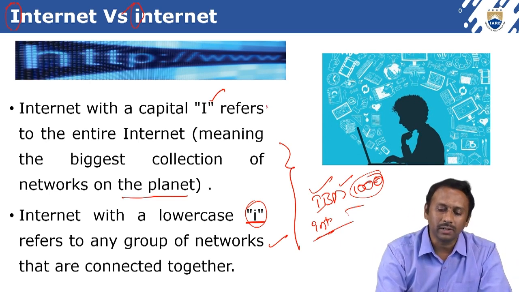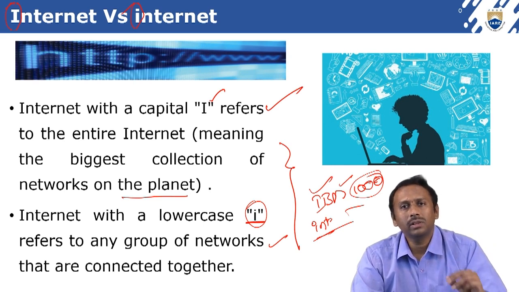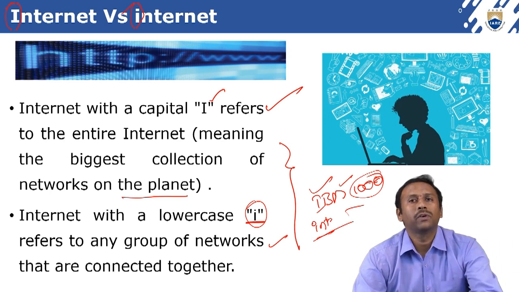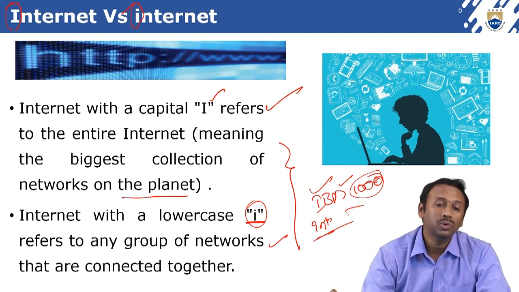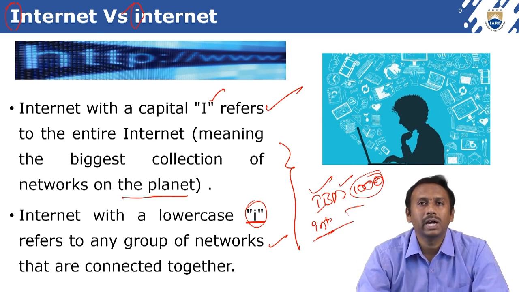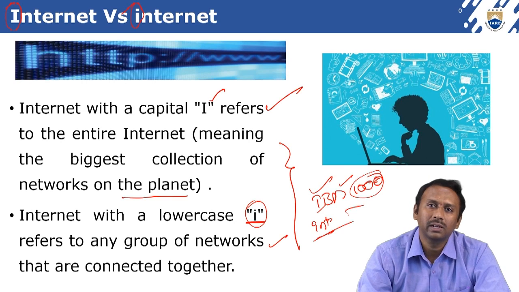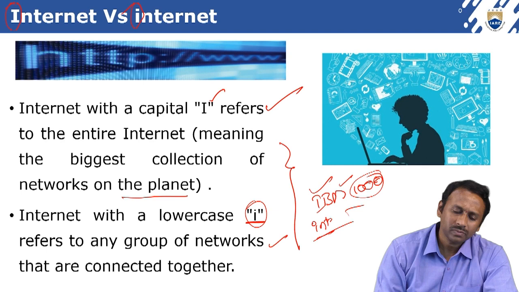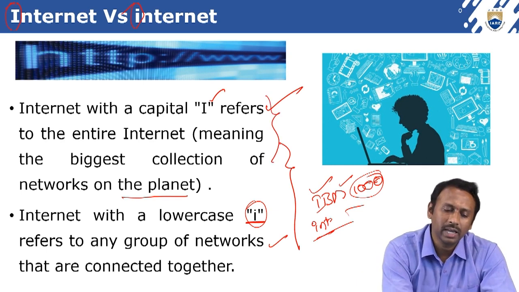But whereas capital I means all the collection of networks. Collection of networks means, for example, if you have an Android mobile which has internet, that is one network. In your college, if you have five different LANs, those are networks. In your home, two systems are interconnected, that is one network which has an internet connection. Like this, across the world all the networks are connected, so that is capital I.